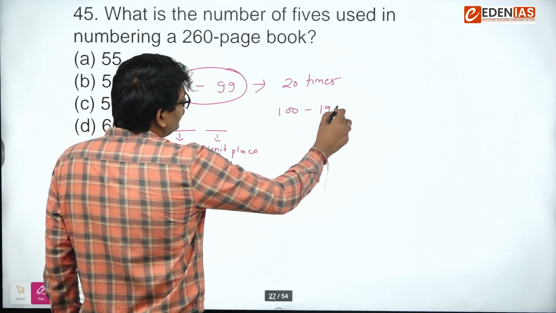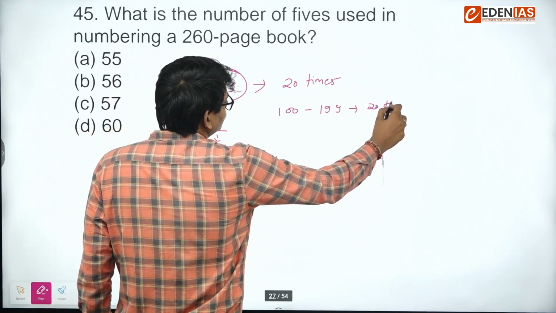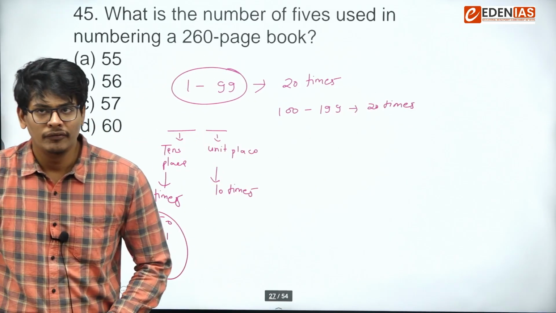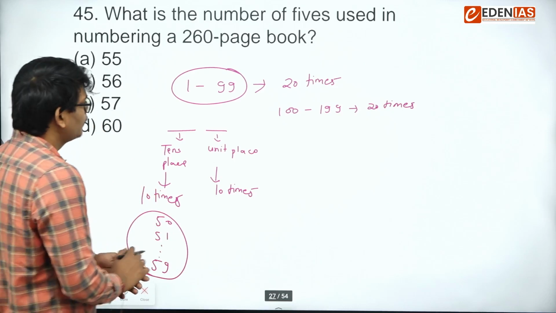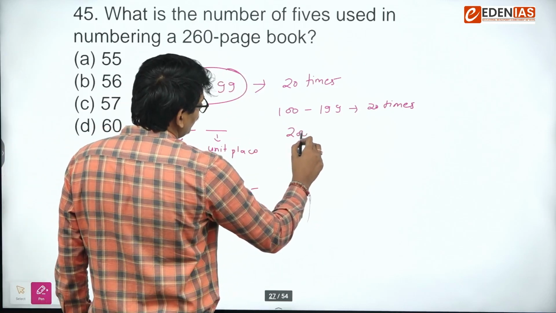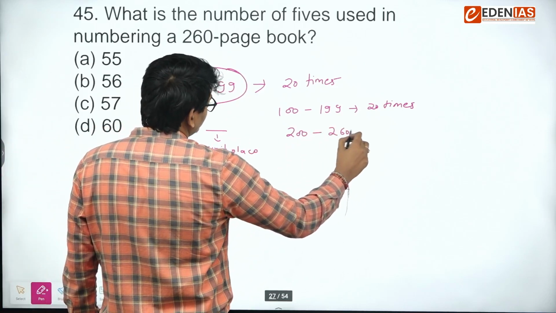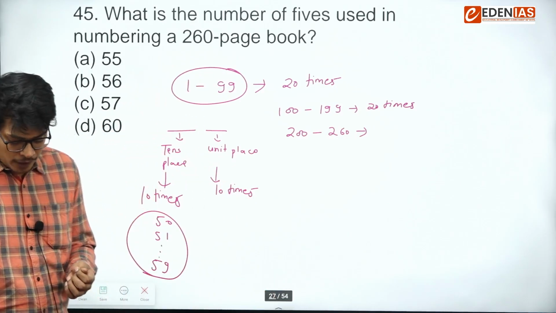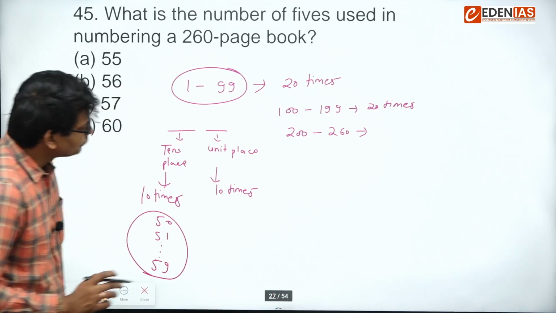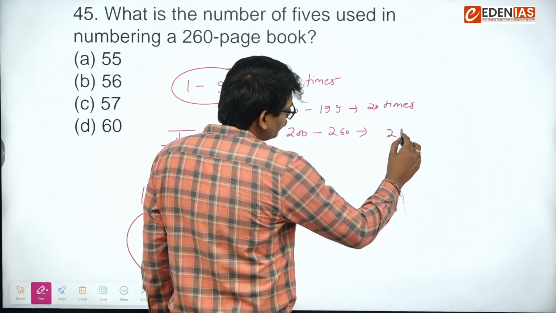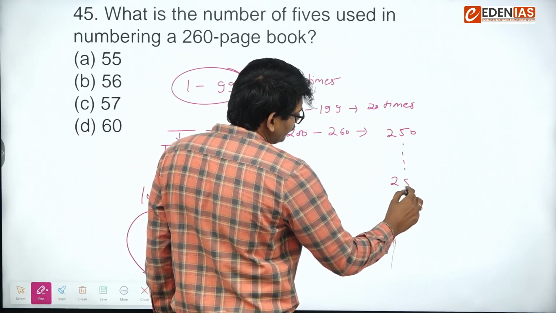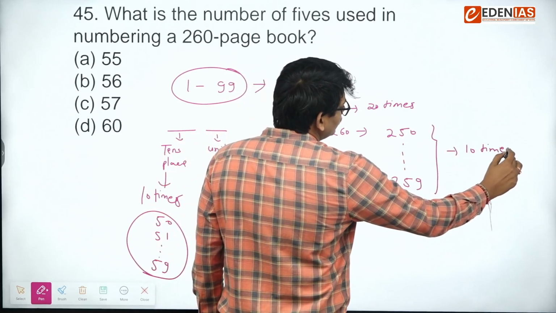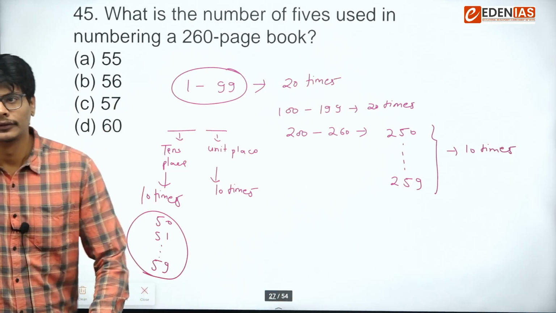100 to 199, again 20 times, because there will be the unit place and tens place where 5 will be appearing. The main thing is this, 200s to 260. First of all, we have to look at the tens place, how many times it will come. You can see 250 till 259, 10 times at the tens place, right?